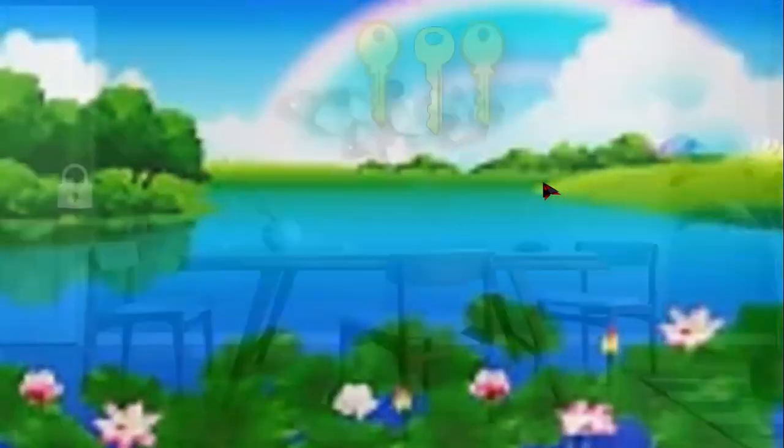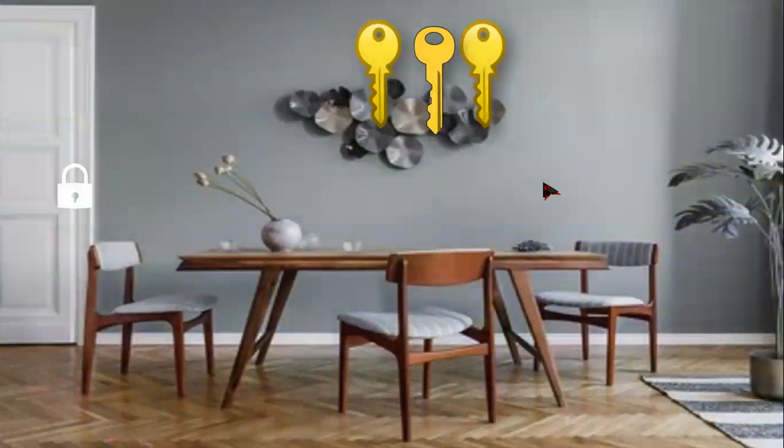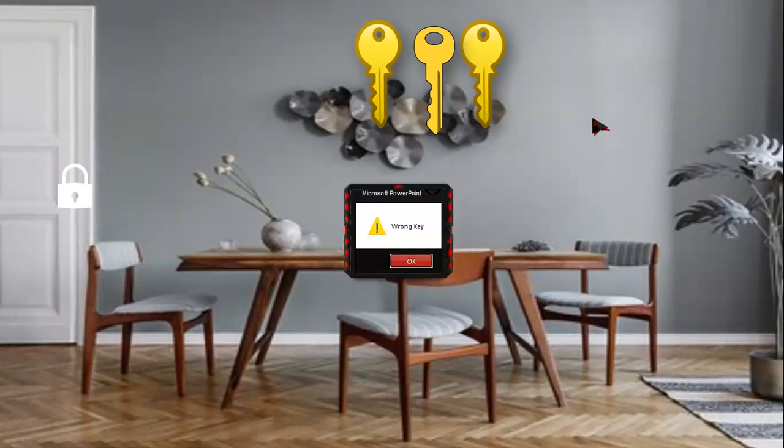Yes, it is the right door, but then I can see three more keys, and again I can see a door with a lock. So I need to use one key to open the lock and move inside and find where the person is stuck. So suppose if I randomly click here, okay, this is the wrong key. So I have to click OK.